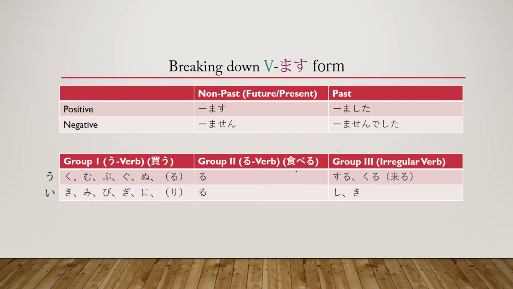Okay, so we have the verb right here, taberu. That is indeed a group 2 verb. So if we want to change this into mas form, what we're going to do is take taberu, and as you can see here, we just remove the ru. So taberu just becomes tabe. And then we go ahead and slap one of these 4 on here. So if you want to say I didn't eat, then it would be tabemasen deshita.